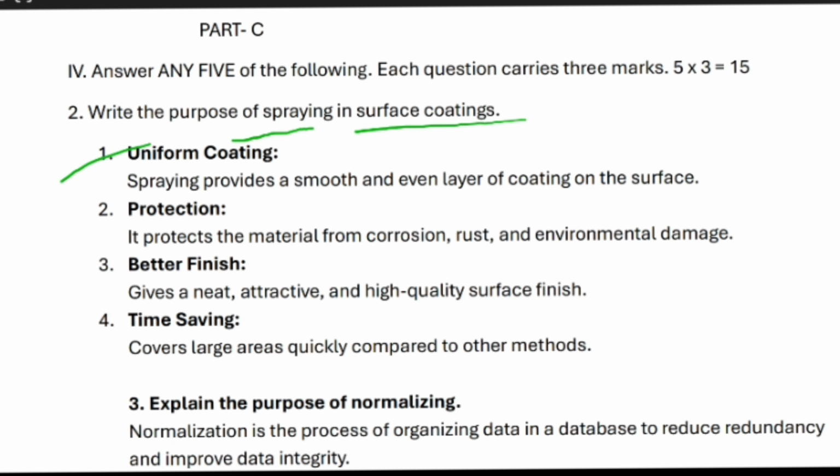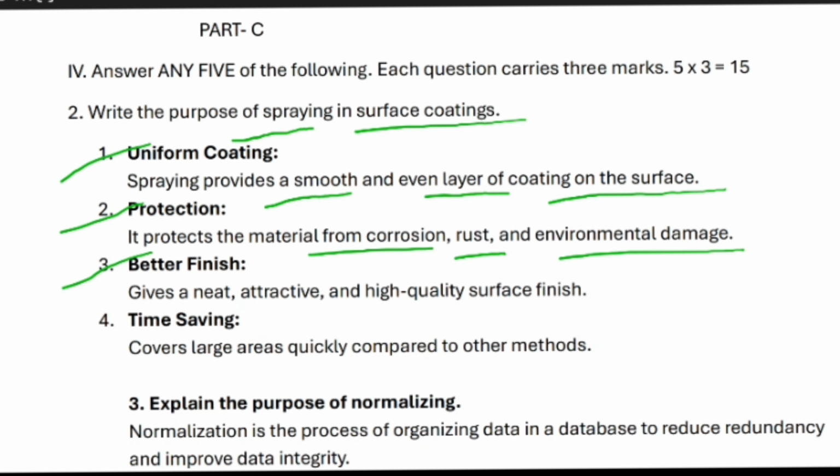First, it will give you a uniform coating. Spraying provides a smooth and even layer of coating on the surface. Next is protection. If the material is affected by corrosion, rust or environmental damage, spraying protects it. Next is better finishing. You get a neat, attractive and high quality surface finish. The fourth one is time saving. It covers a large area quickly compared to other methods. These are the purposes of spraying.